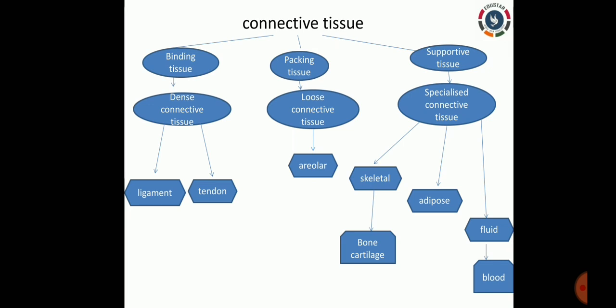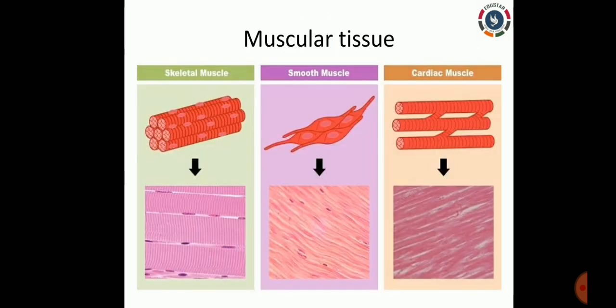Right? So, until now we have seen two types of tissues which are called epithelial tissue and connective tissue. Now, let us see about the next tissue which is called the muscular tissue. Right? Muscular tissue. By the word muscular, you can understand what it is, right? So the word muscular means made up of muscles.